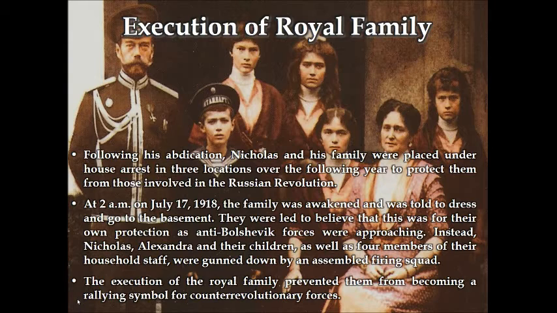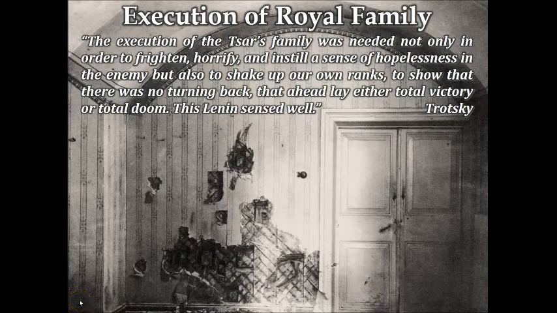Instead, Nicholas, Alexandra, and their children, as well as 4 members of their household staff, were gunned down by an assembled firing squad. The execution of the royal family prevented them from becoming a rallying symbol for counter-revolutionary forces. This is a picture of the room the royal family was executed in and the wall that they stood against when they were all assassinated by a firing squad.